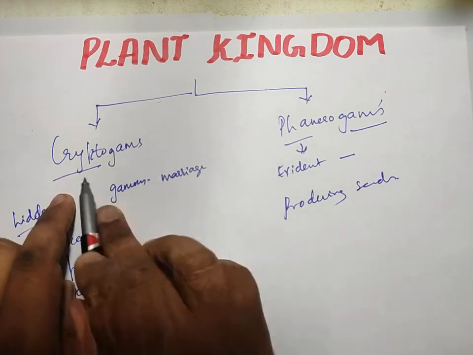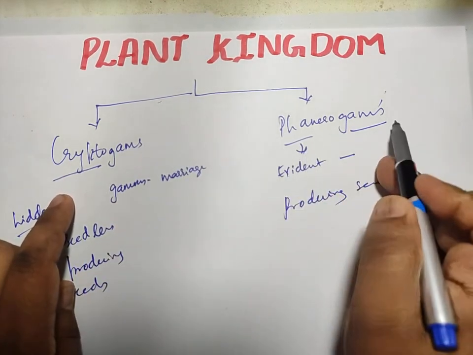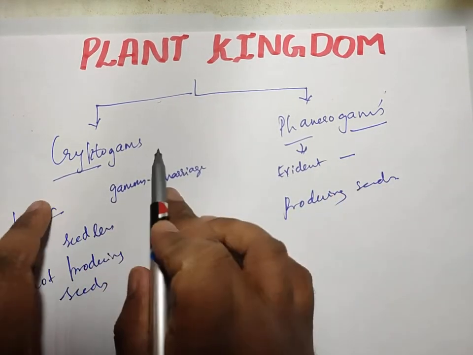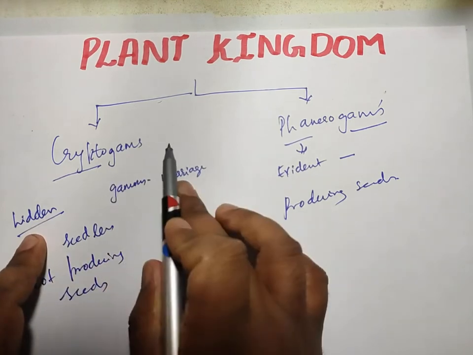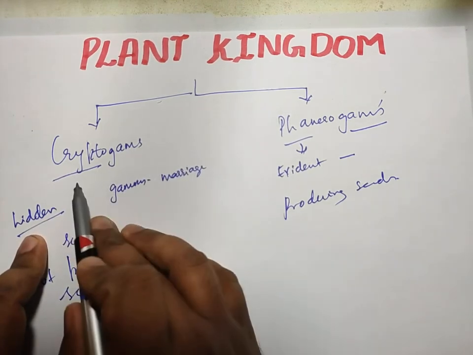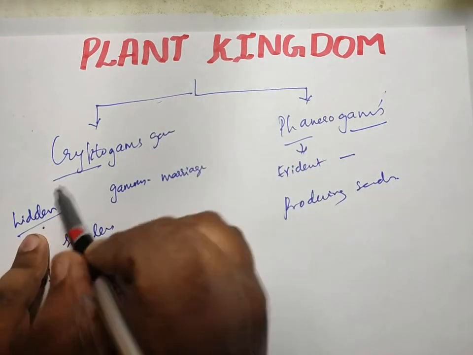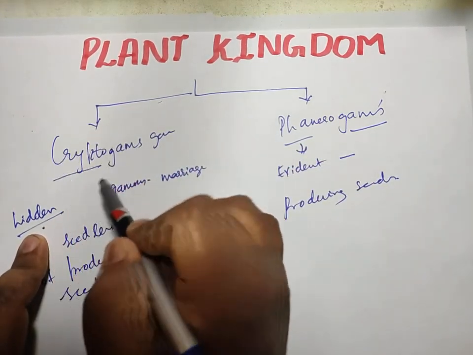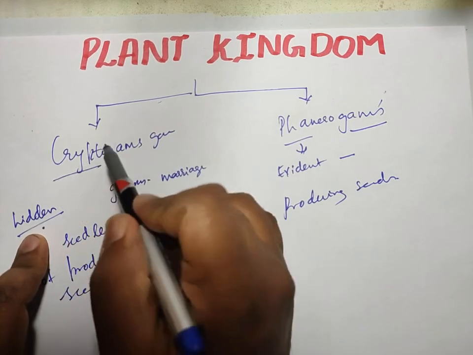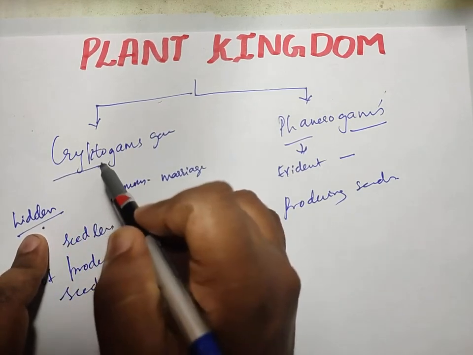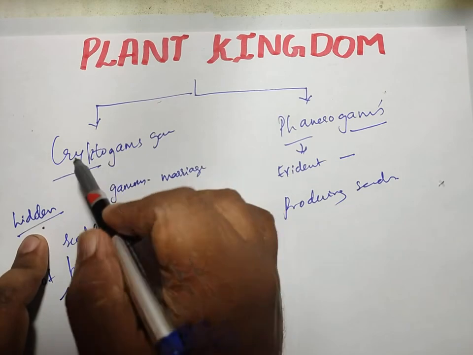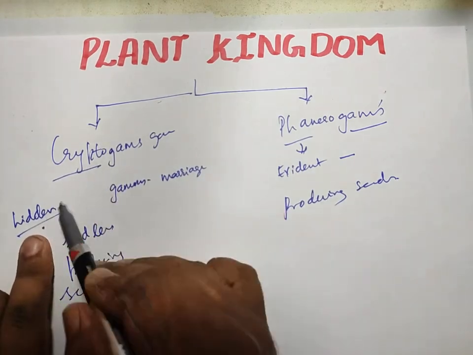One is called cryptogams, the other one is called phanerogams. Crypto refers to hidden, gamous refers to marriage. Here the gametes or spores are hidden, that is, the reproductive structures are not seen clearly, or you can't find them easily, or we cannot find them at a single glance. They are called cryptogams.